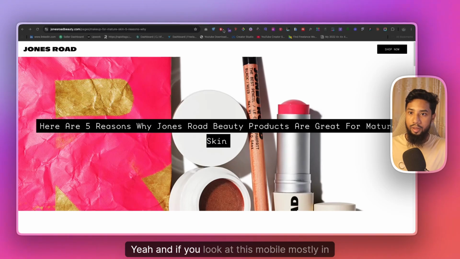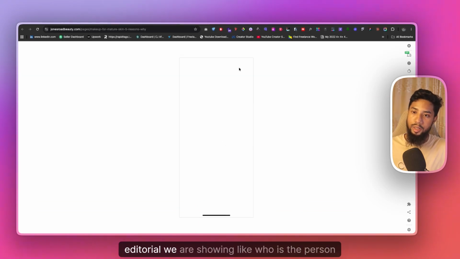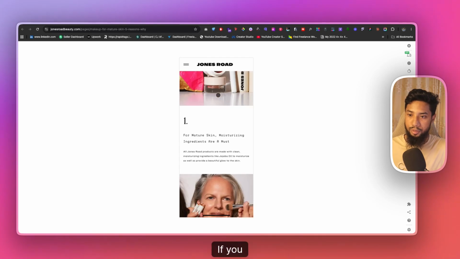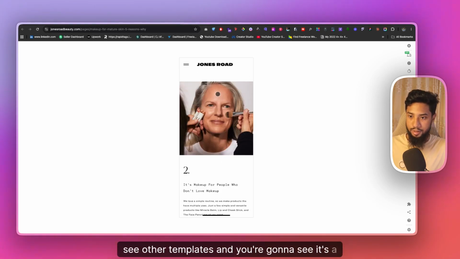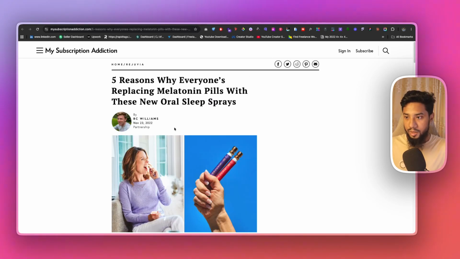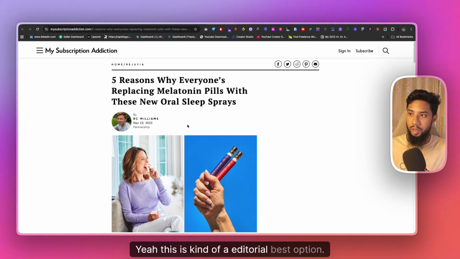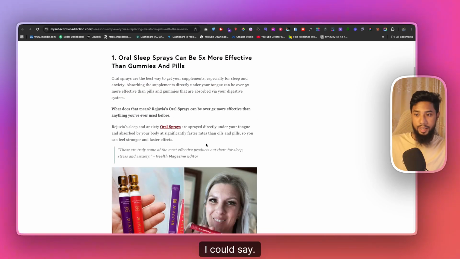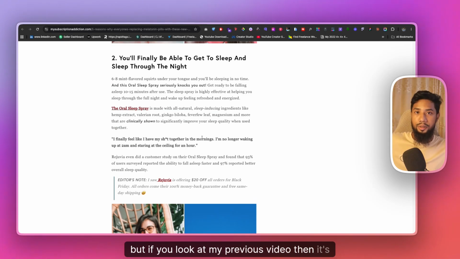And if you look at this on mobile, mostly in editorial, we show who the person posting it is. We mentioned at the start that it's like a blog, but right now I can see it in here. Mostly we do it this way, and if you see other templates, you're going to see it's sort of different. Kind of like this. This is kind of the best editorial option. Mostly, this is a better example, I could say. But if you look at my previous video, it's kind of the same thing.